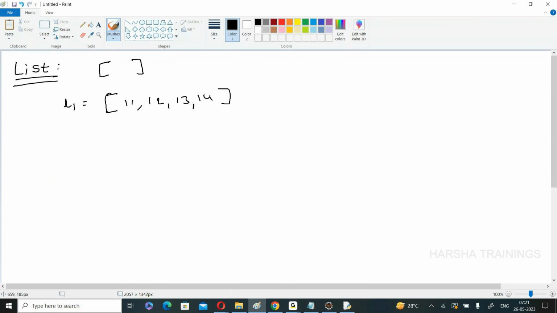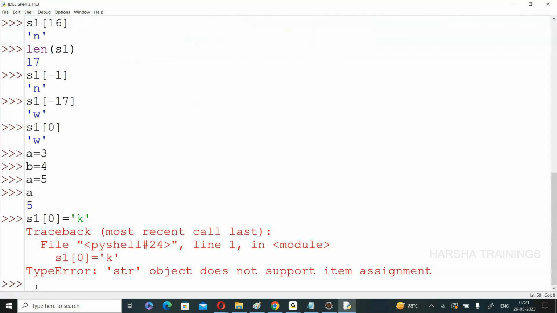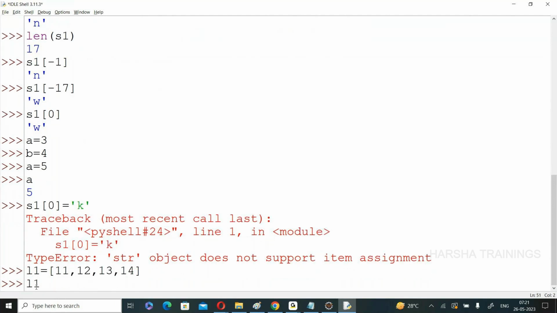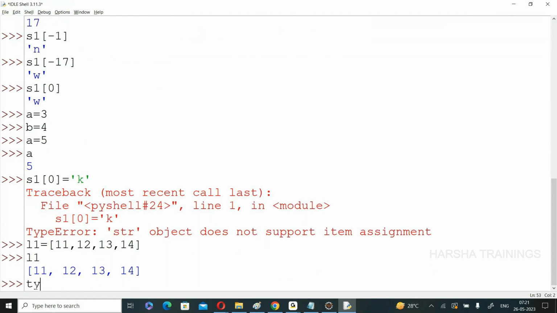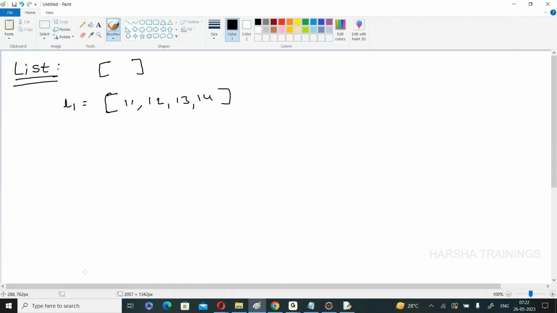List is created. Now we will check whether it is true or wrong. L1 is equal to open the bracket 11, 12, 13, 14. See this one, print L1, list is created. Type of L1, list is the type. Simply I created a list.